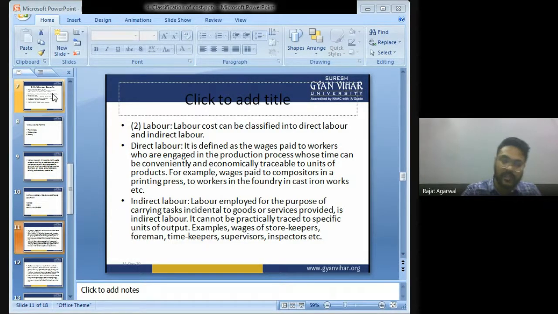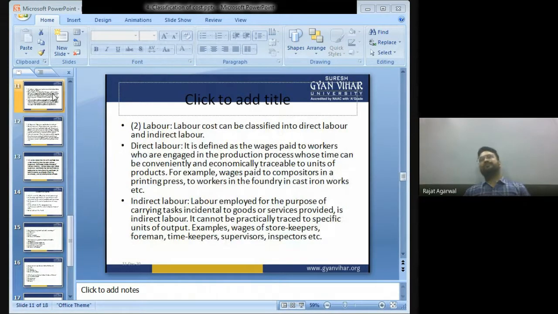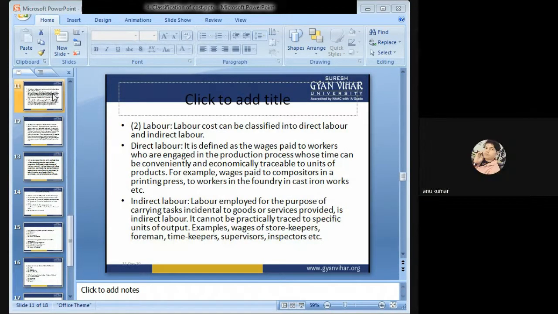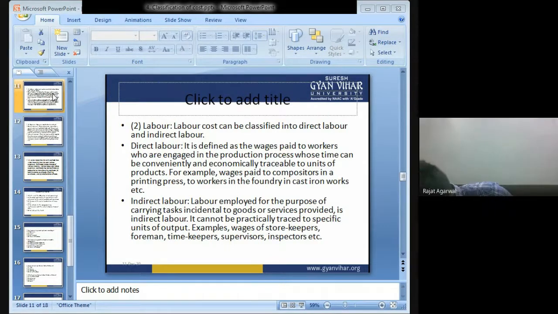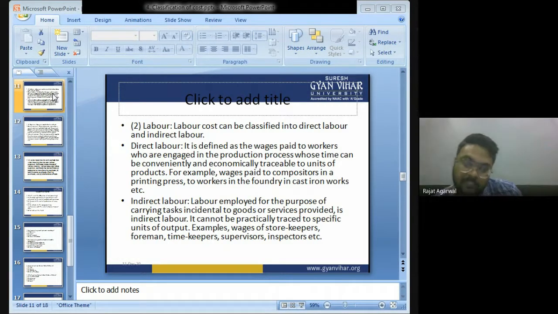Now, बच्चों, let me give you an example. Suppose I am manufacturing this calculator. To manufacture this calculator, I require some labor.